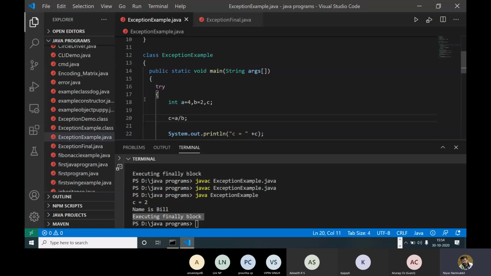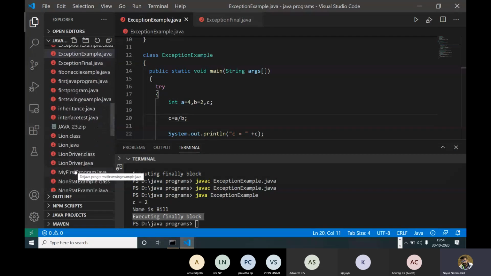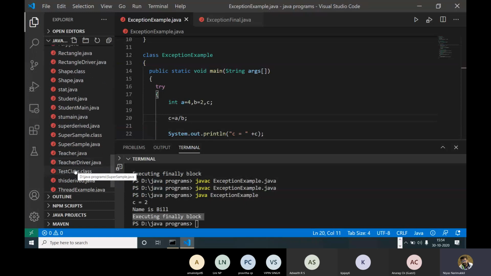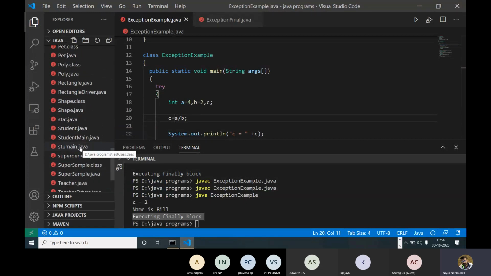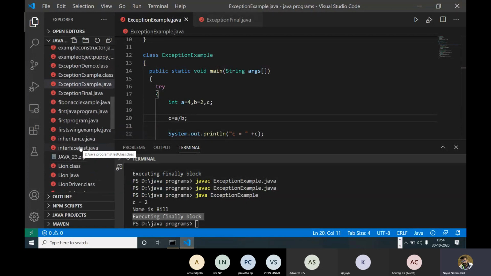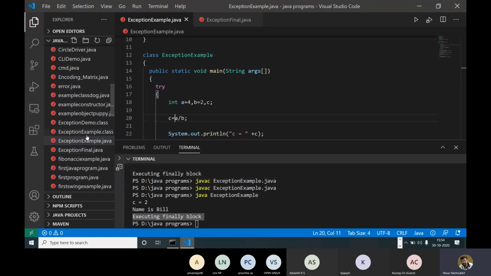So I will show you. I have one example, the throw exception demo.